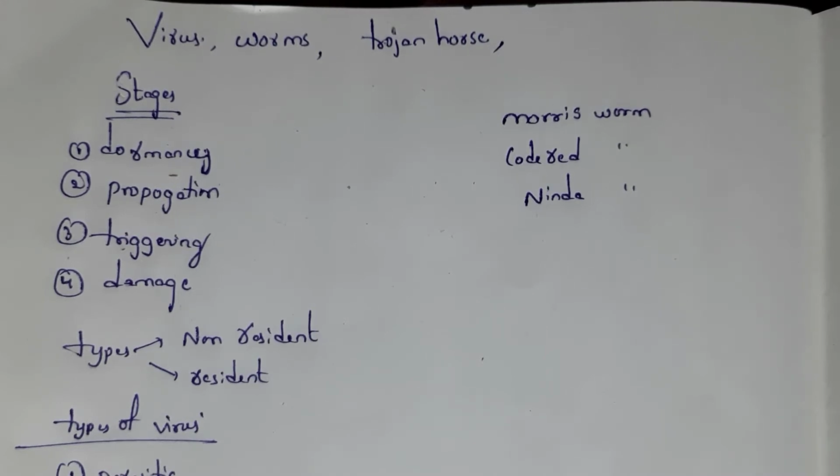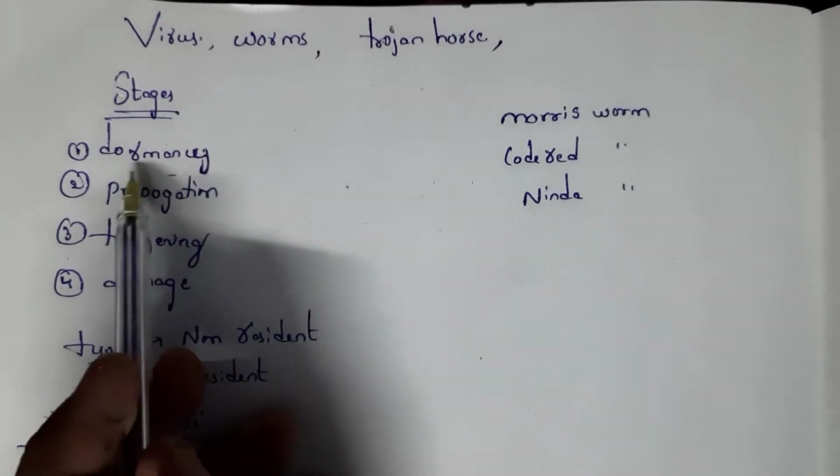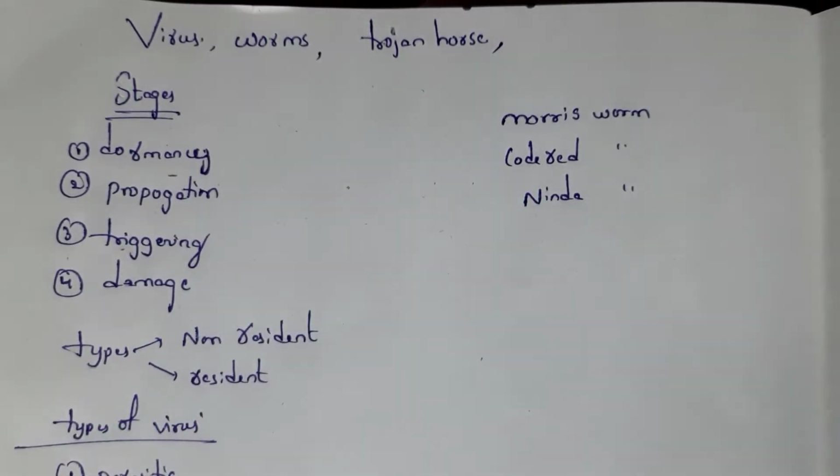Now we see what are the stages of virus. The first stage is known as dormant stage. In this stage, virus is going to enter into the system. In the second stage, that is propagation stage, after virus enters into the system, it starts spreading to the host files. And third one is triggering phase.